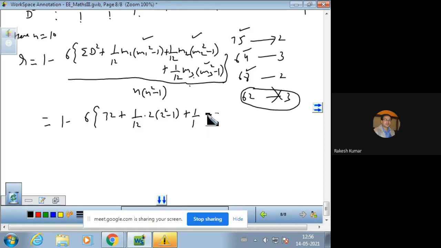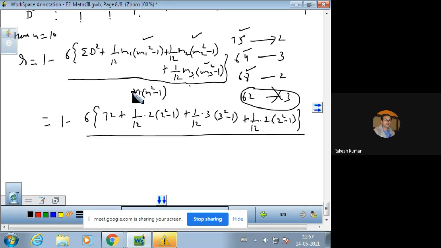And then 64 is repeating 3 times, so m2 can be substituted as 3. Similarly, m3 can be substituted as 2. Close the bracket. Divide by n, which is 10, so 10 into 10 square minus 1.